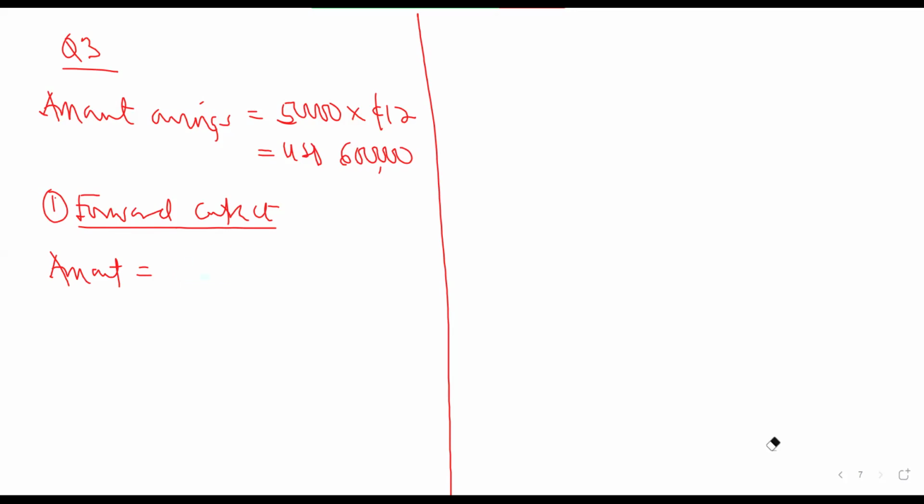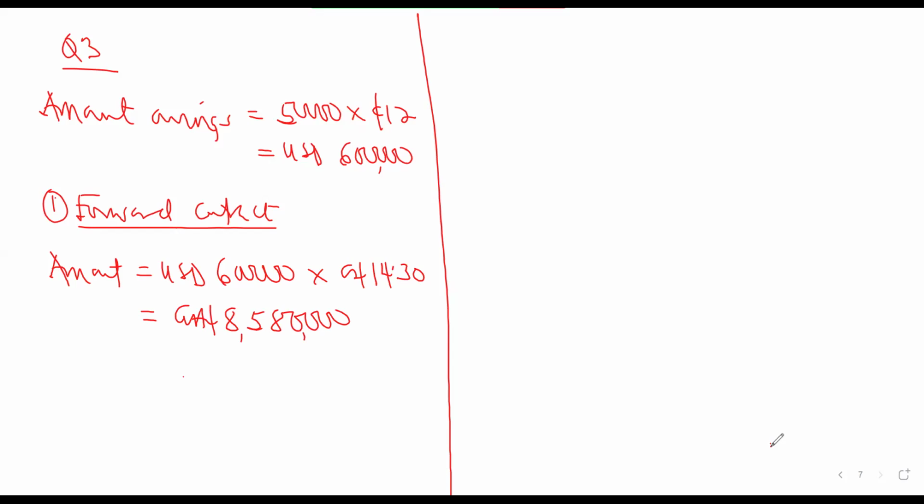Okay, this is a USD. I think we have already calculated 600,000. So the USD will be 600,000 multiplied by what? Since it's a Ghana cedi, 14.30, so we multiply by 14.30. So what are we going to be having? You have 8,580,000. So our Ghana equivalent is 8,580,000 Ghana cedis.